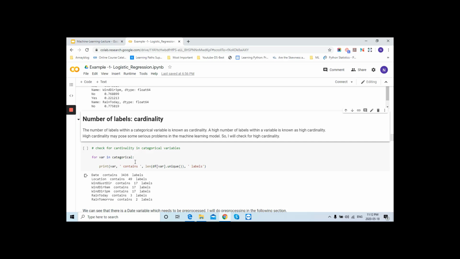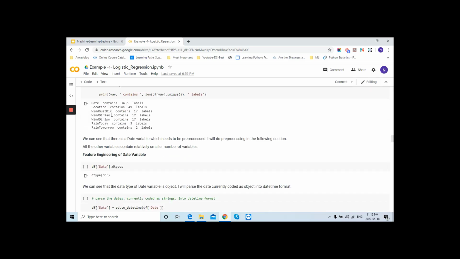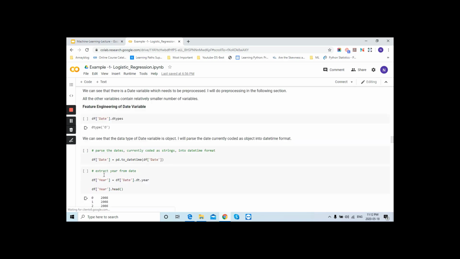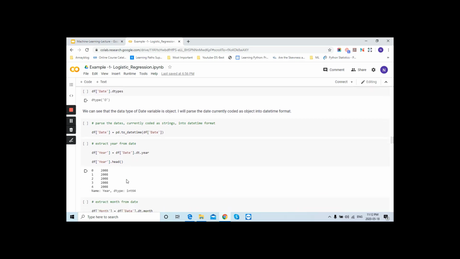Now you can see after checking this, you found 3436 labels for the date. So it has a higher cardinality, and we will handle it later on. And then we can see the date variable needs to be pre-processed, which I have just told you. Now we will perform some feature engineering on this. We will check its type, what type this is, then we will convert it into date time, and then we will simply separate out year, month and day.